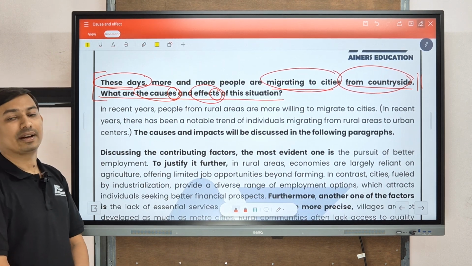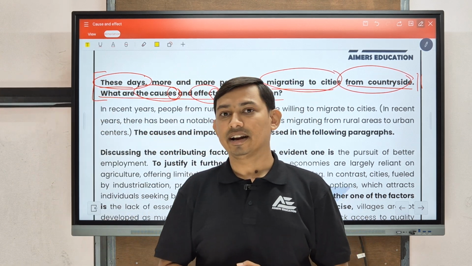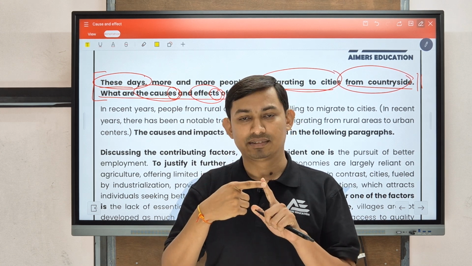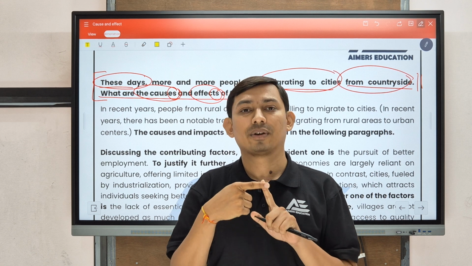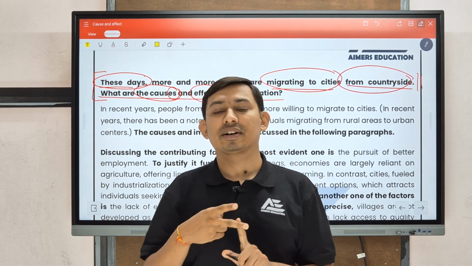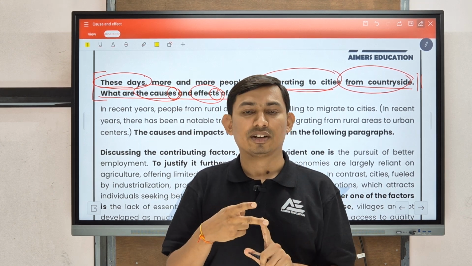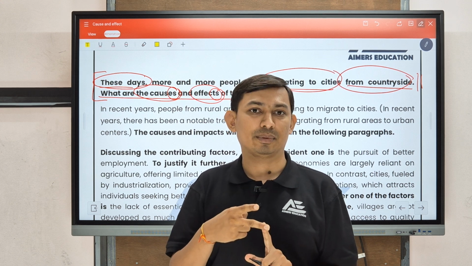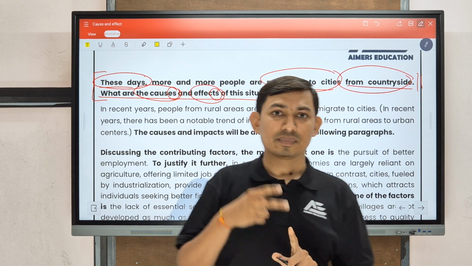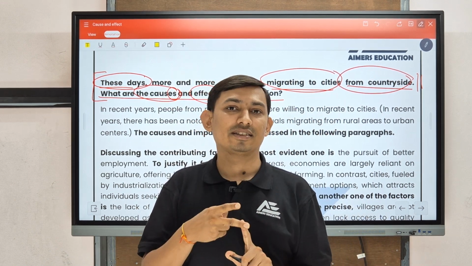Now, step 2 is about writing the introduction. As we have seen in our theory session, in the introduction portion, we have to cover 2 things. The first one is paraphrasing. You have to paraphrase your essay topic. The second one is question referencing. What do we mean by question referencing? We have to write 1 to 2 sentences related to the question. So here we are going to write a thesis statement, because here there is no mention of a stand. So in summary, paraphrasing of the essay topic as well as a thesis statement.